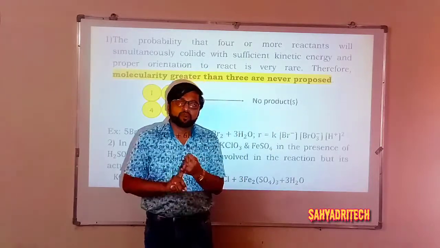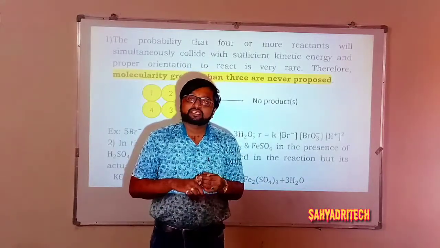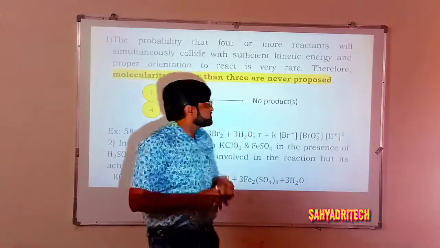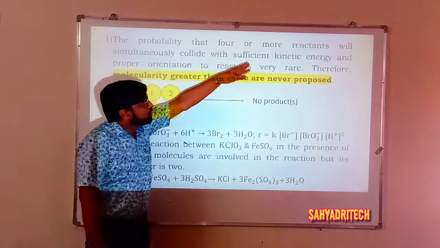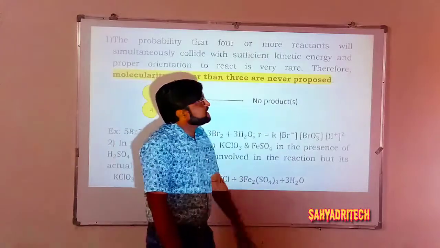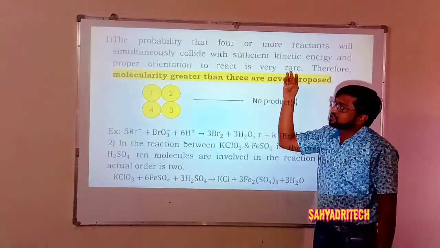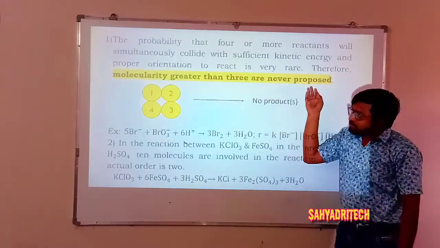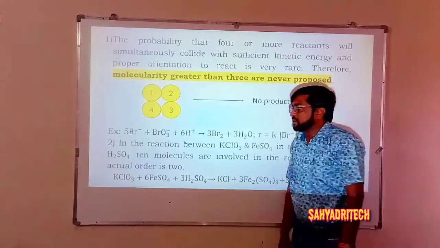Molecularity of a reaction may be 1, it may be 2, or it may be 3, but molecularity beyond 3 is never predicted. So that is what to be remembered here. The probability that 4 or more reactants will simultaneously collide with sufficient kinetic energy and proper orientation to react is very rare. Therefore, molecularity greater than 3 is never proposed or predicted. So it is one important thing to be remembered.